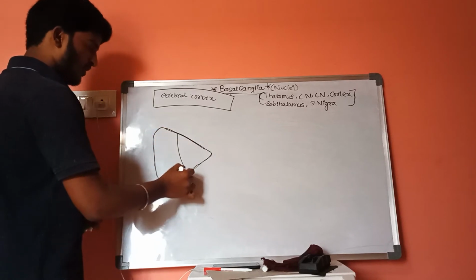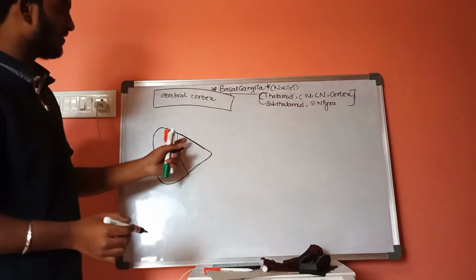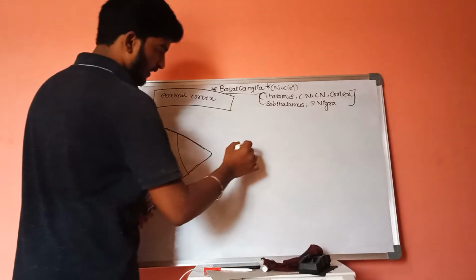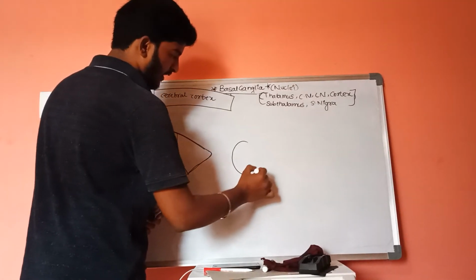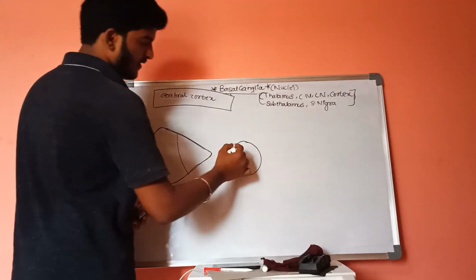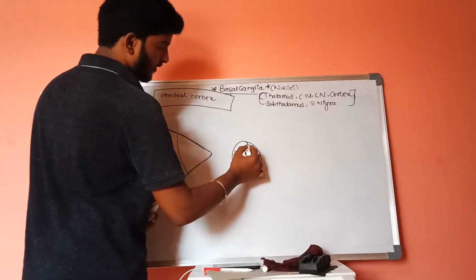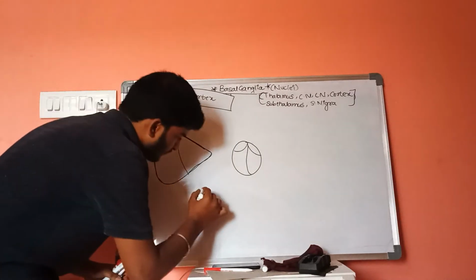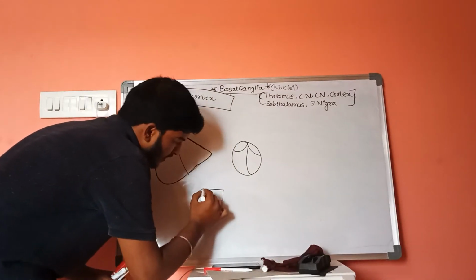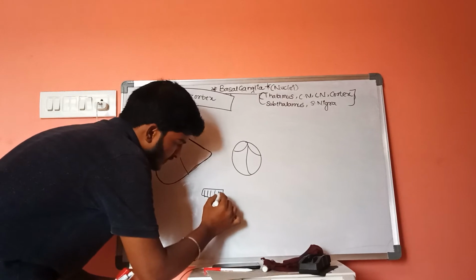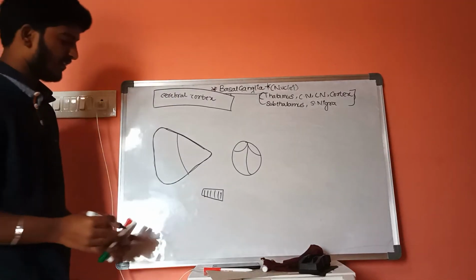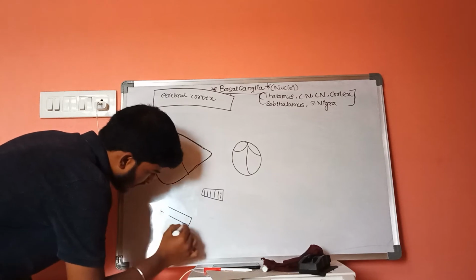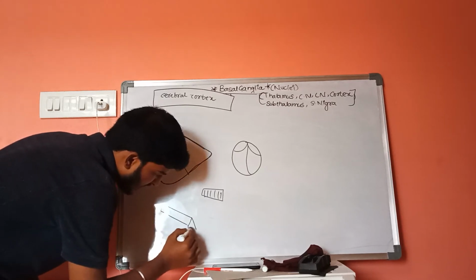One is putamen and the other one is globus pallidus, and this is a thalamus and this is a subthalamus and it is substantia nigra.